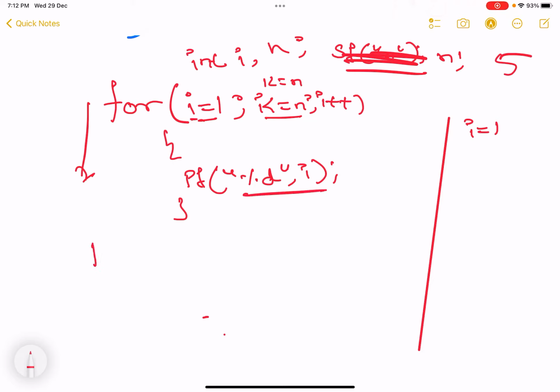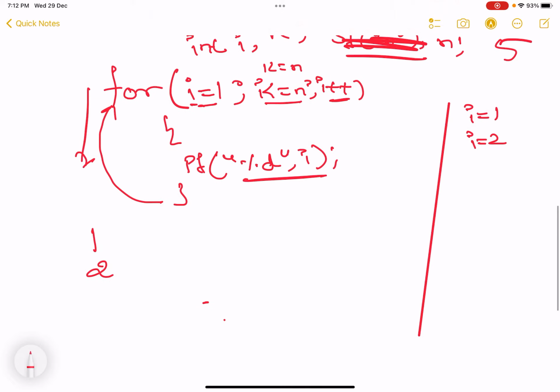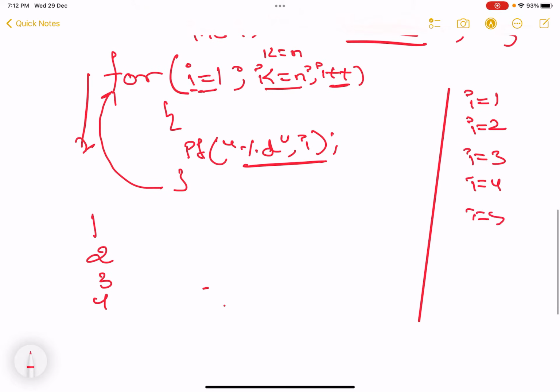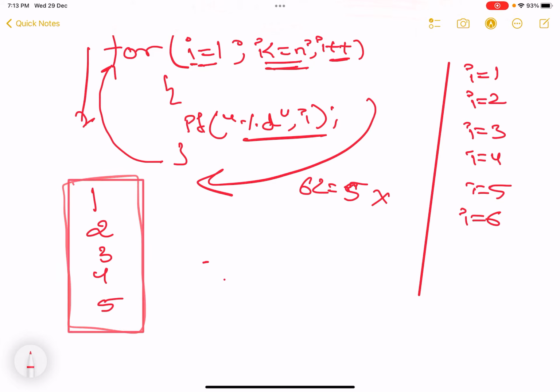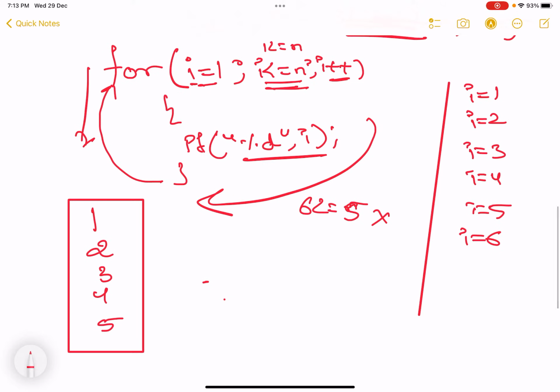What is the value of i? 1. Then we again come back here. Before that, we are incrementing the value, i plus plus. i becomes 2. Is 2 still less than or equal to n? True. We are printing 2. i plus plus, i becomes 3. 3 is still true. Go back, plus plus, i is equal to 4. Still true. Go back. i is equal to 5. Still true. Go back. Now i is equal to 6. Is 6 less than or equal to 5? The condition is gonna fail, we will come out of for loop. So we got the values 1, 2, 3, 4, 5. This is how for loop is gonna work.